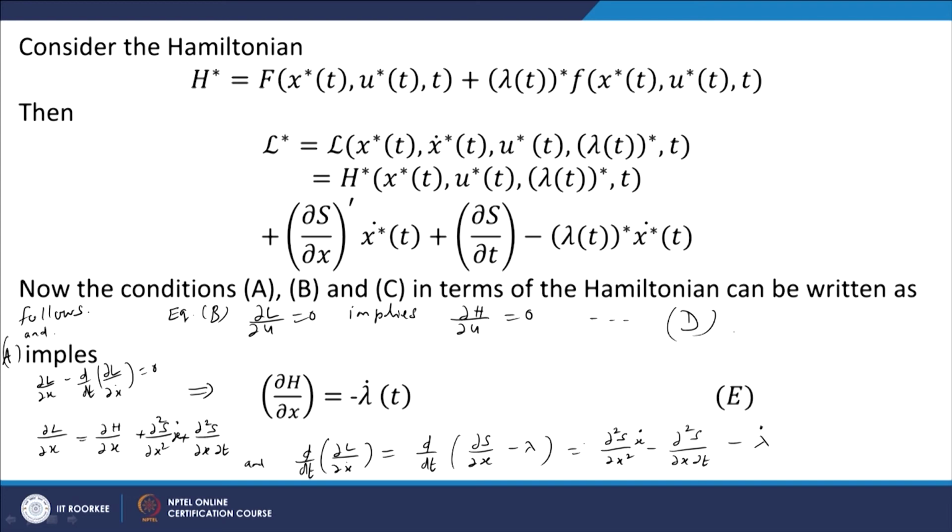If we substitute these in condition A, we directly get the expression del H by del x equal to minus d lambda by dt, that is the second condition, E.